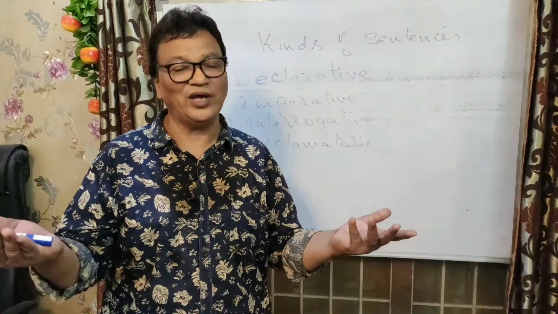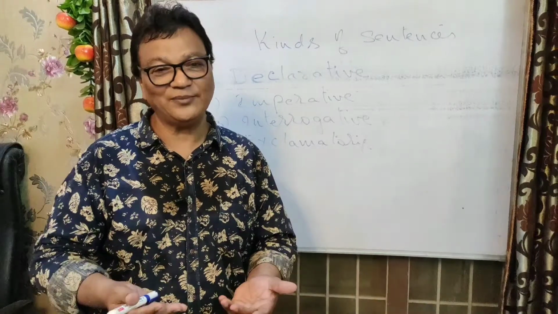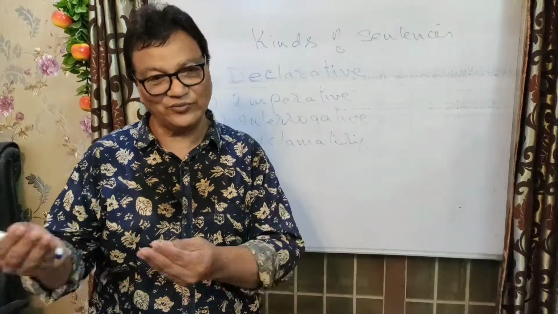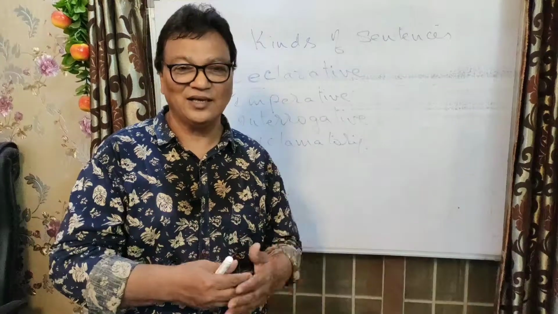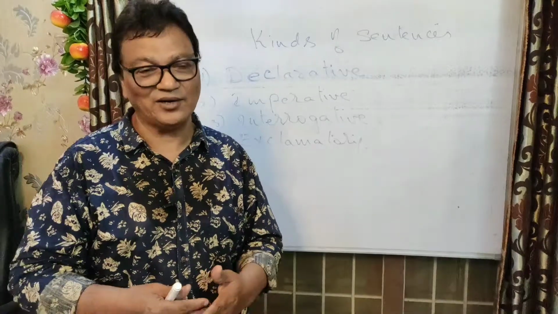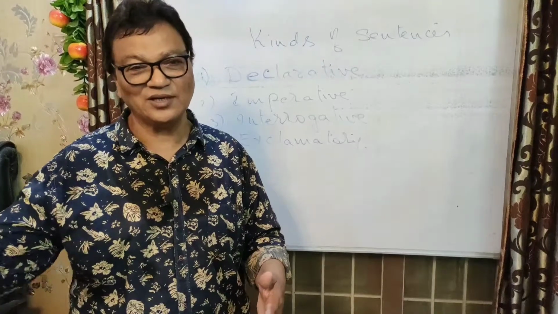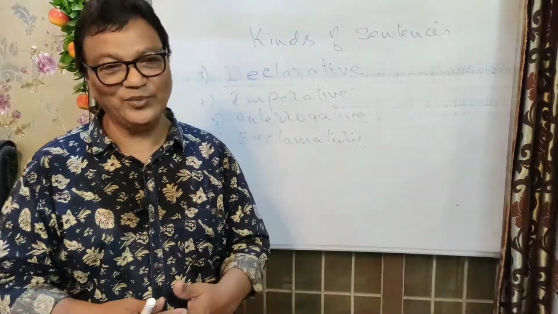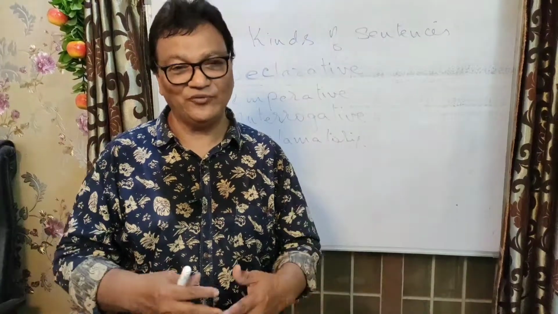Now the second one is request. Requesting way is very easy. When you want to get something, we ask in a requesting manner. Please do this work for me. Please help me in this particular manner. So kindly do this work in a right time. Like that we can use it in a number of ways in the form of request.